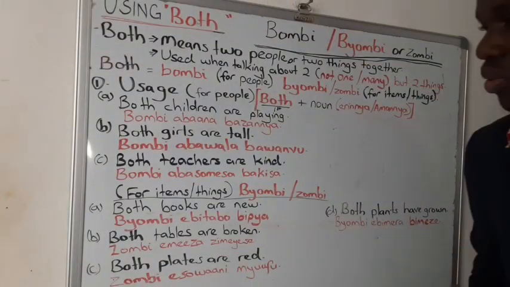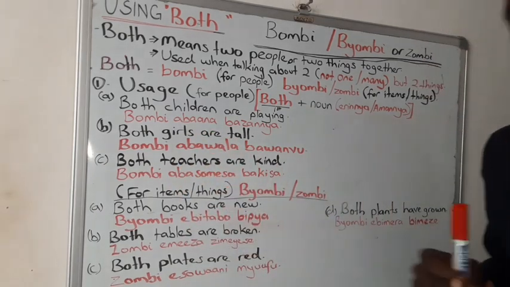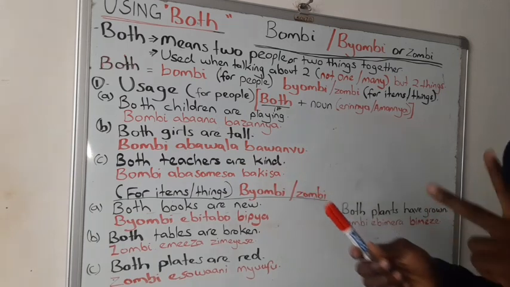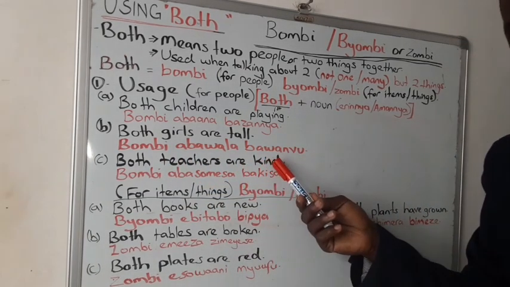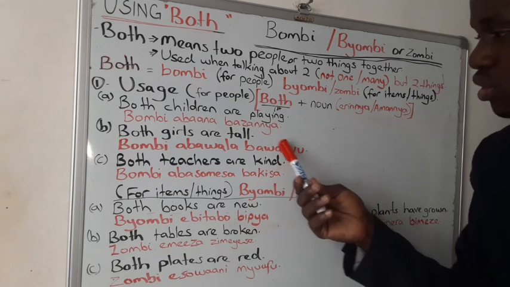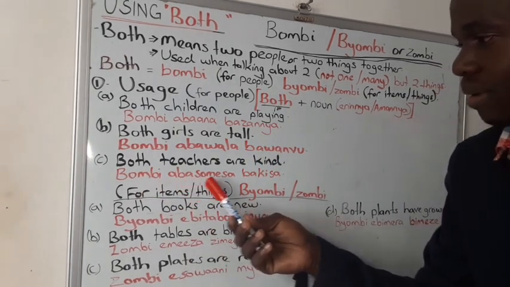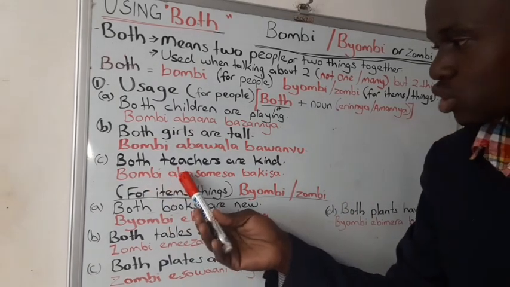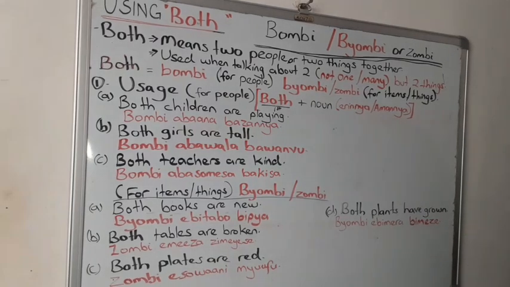The next example we have both. The noun is teachers. Both teachers are kind. Both teachers are kind. Are we together? So here we've used the adjective kind. Bombi abasomesa bakisa. Are we together? Bombi abasomesa bakisa. So that is how you use both on people.